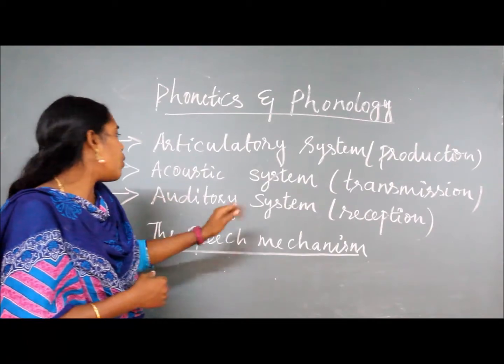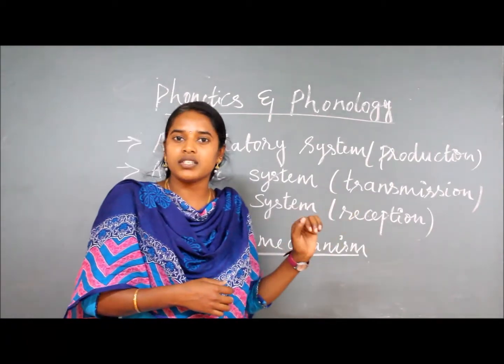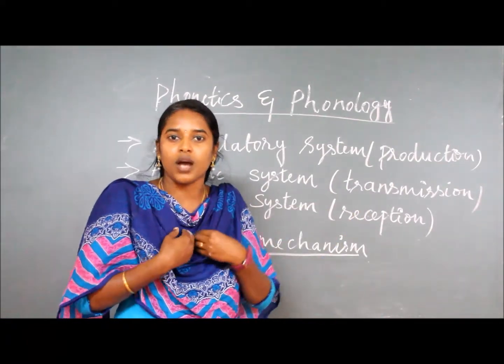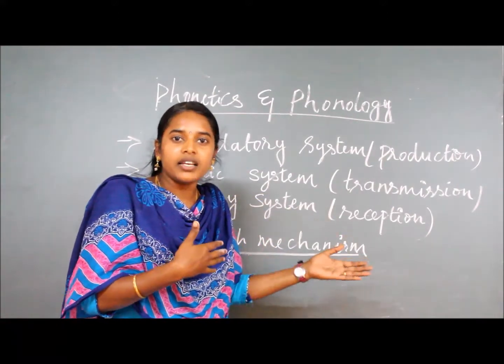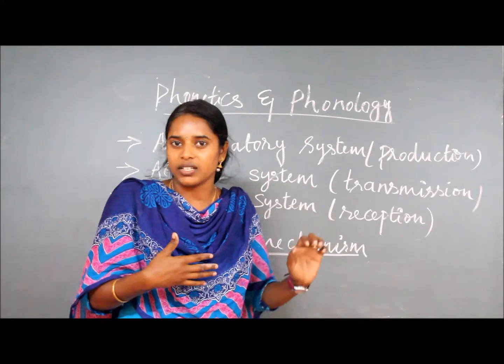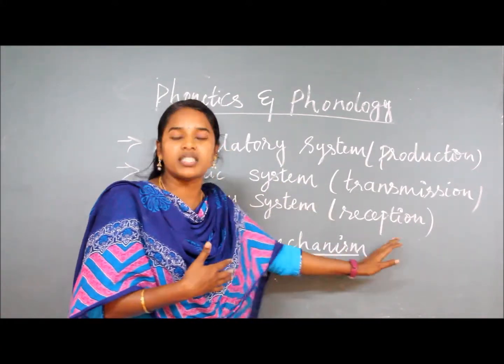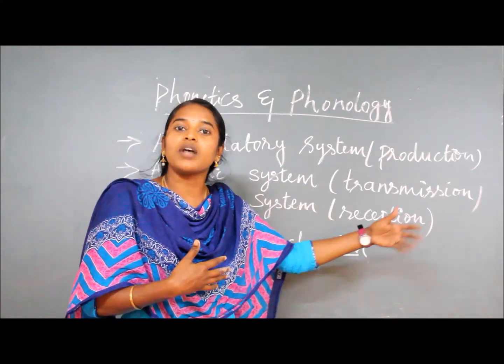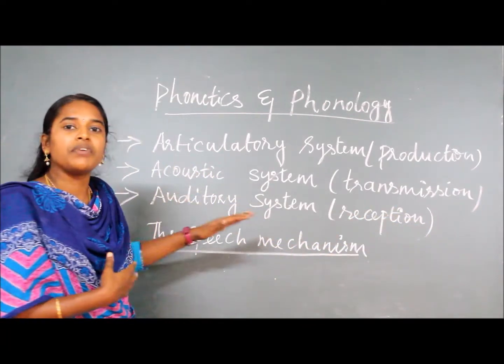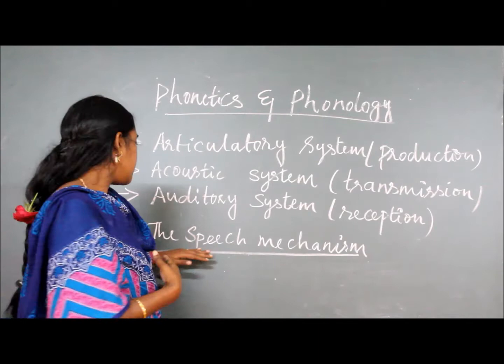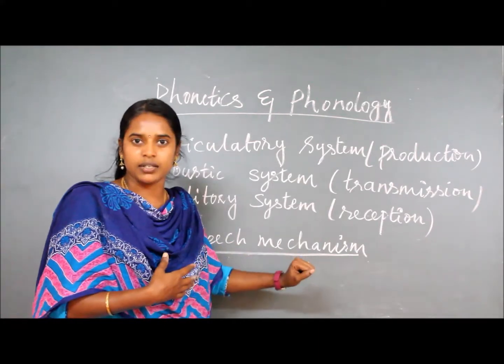And the third one is the auditory system. Auditory system means I produced a sound, that sound was transmitted by me, and later it was heard by someone else. That is called reception. It was received by someone else with their eardrums. Next we will move to the speech mechanism.